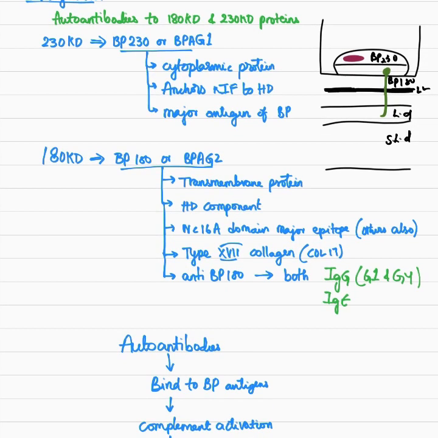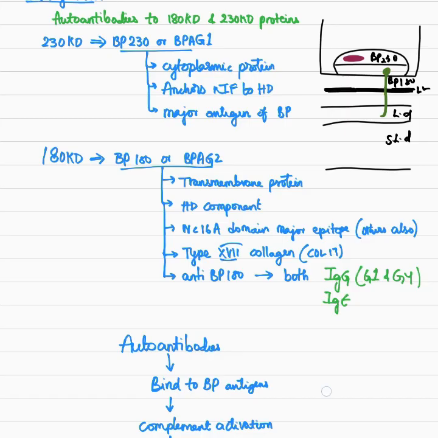Coming to the 180 kilodalton protein, that is BP180 or bullous pemphigoid antigen 2, it is a transmembrane protein and a component of the hemidesmosome, and the major epitope of BP180 that is involved is the NC16A domain. There are certain other components of BP180 that are antigenic, but the NC16A domain is most important, and it is a type 17 collagen. Anti-BP180 antibodies can be both IgG and IgE types, and in IgG, G1 and G4 autoantibodies are more